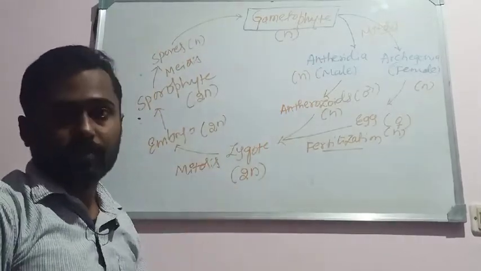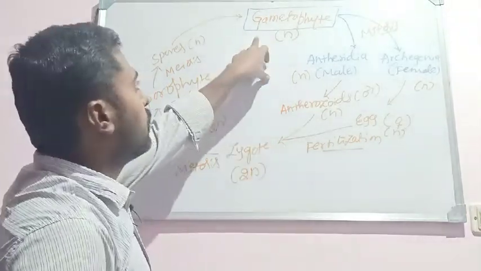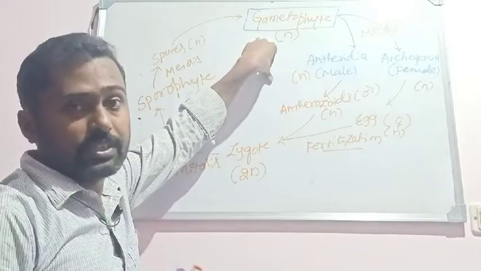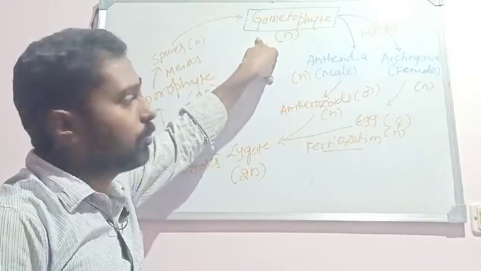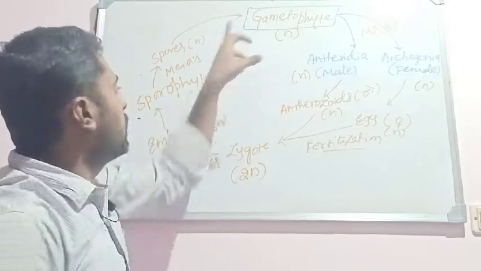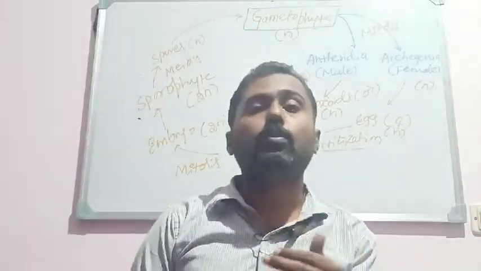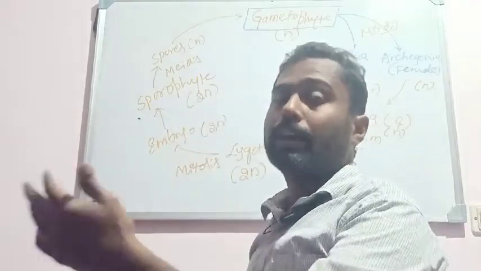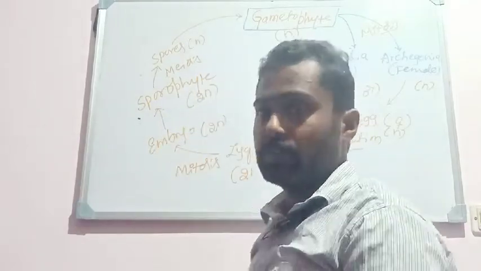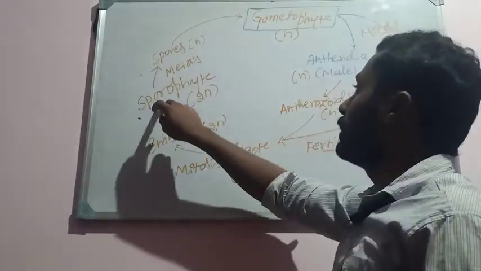The haplodiploid life cycle can be seen. So the haploid phase is dominant, that's why haplo comes first. Haplontic, gametophytic, the haploid plant body produces a diploid sporophyte. The haplodiploidic or haploid-diploid life cycle can be seen in bryophytes. The haploid plant body produces the diploid sporophyte.